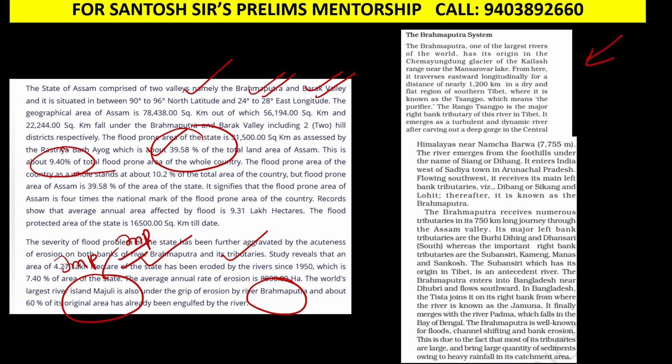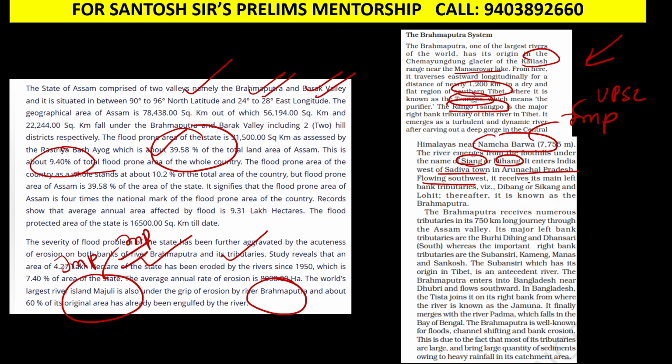The Brahmaputra river basically originates near the Kailash range, near Mansarovar lake, and you can see here it flows through Tibet, and there it is called Tsangpo. One of the tributaries in Tibet is Raga Tsangpo, and then it enters India near the Namcha Barwa bend. This is a very important point which has been used by UPSC to frame questions. Then when it enters India, it is called Siang and Dihang in Arunachal Pradesh. It enters India near the Sadiya town of Arunachal Pradesh.